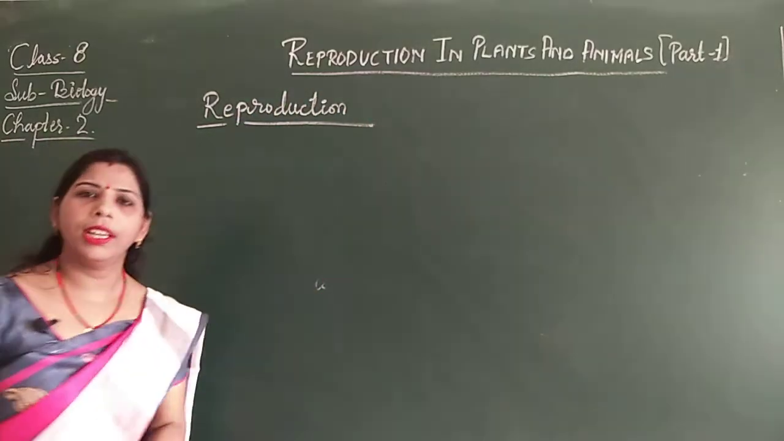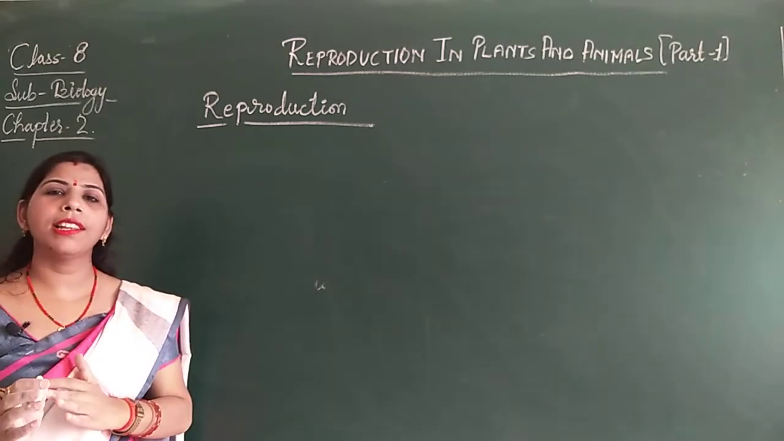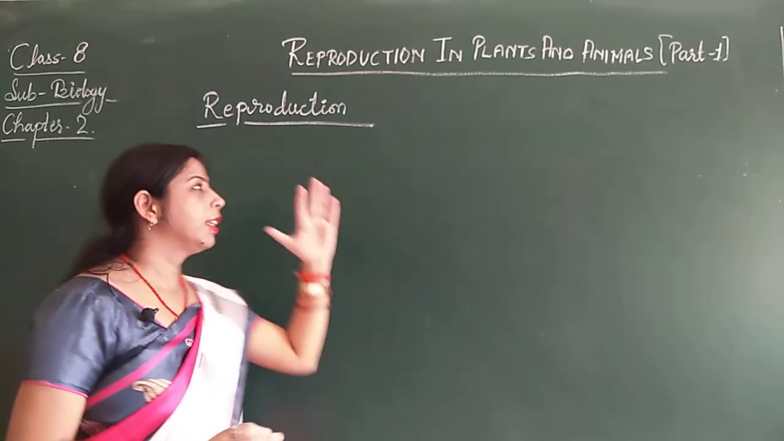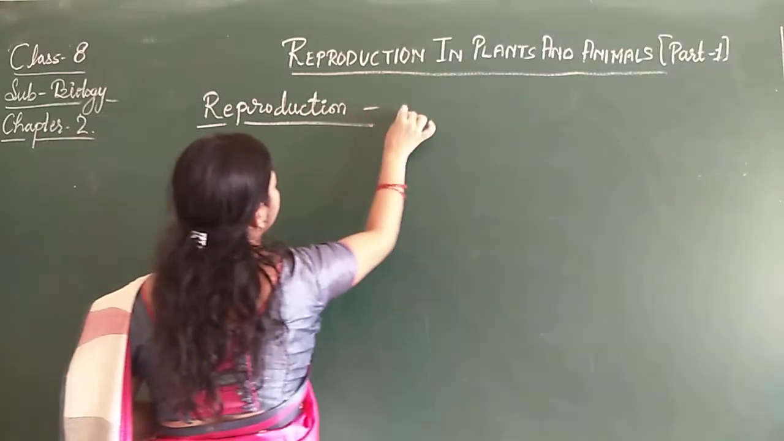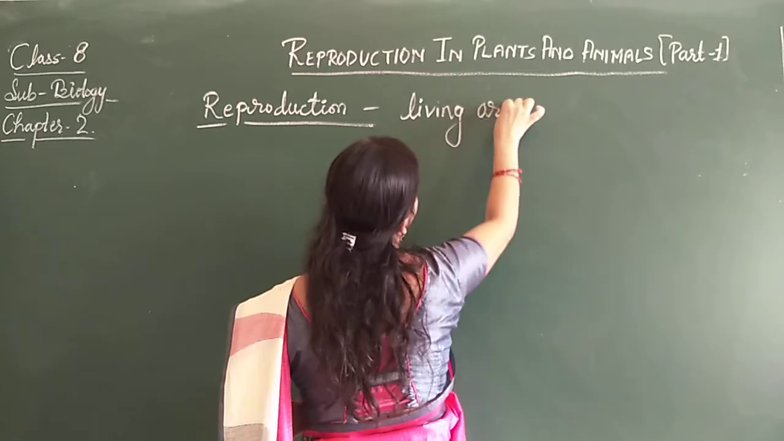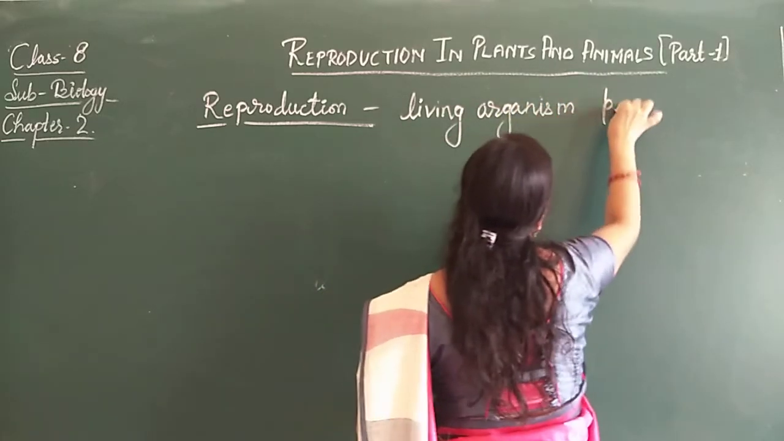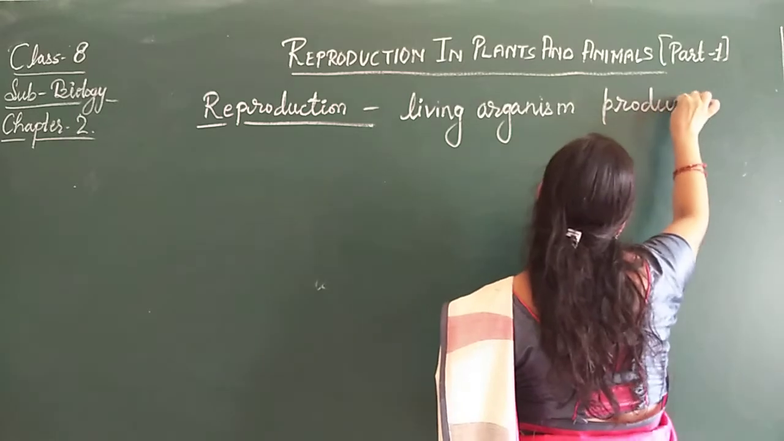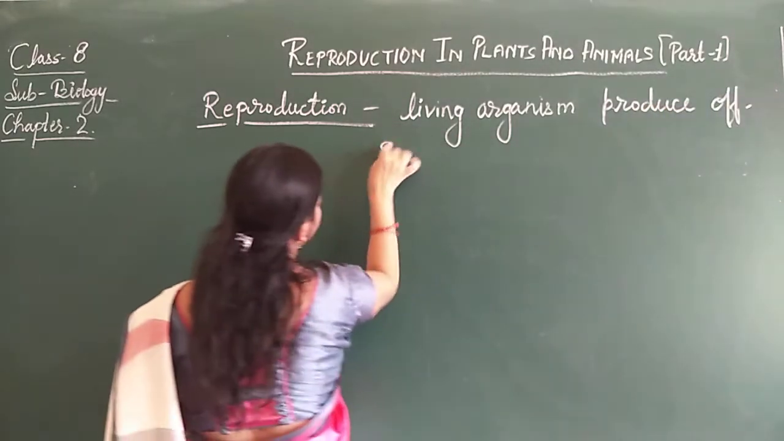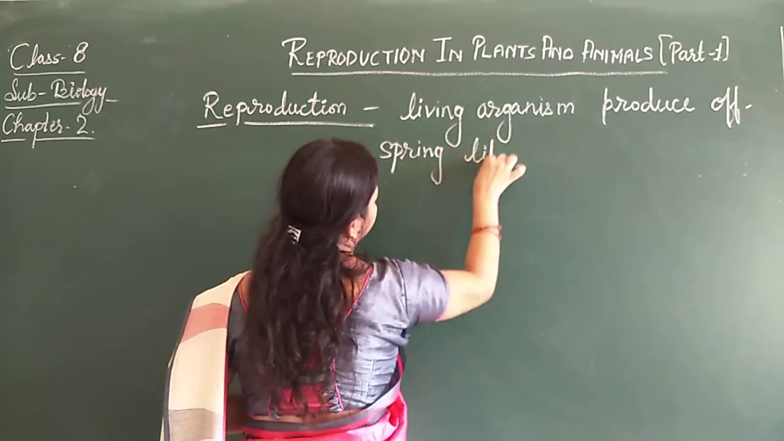Reproduction is the process by which all living organisms produce offspring like them. That means living organisms produce offspring like them.